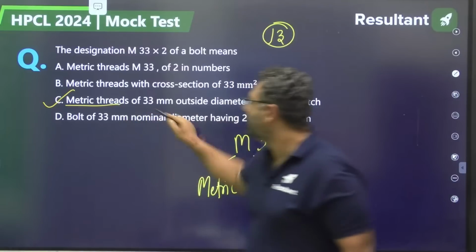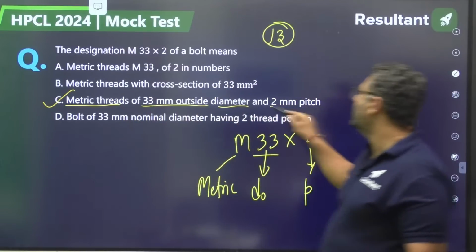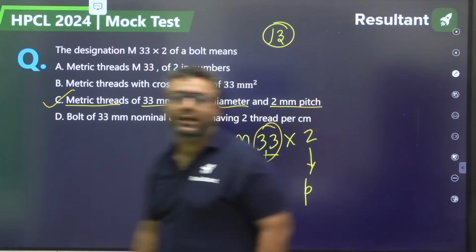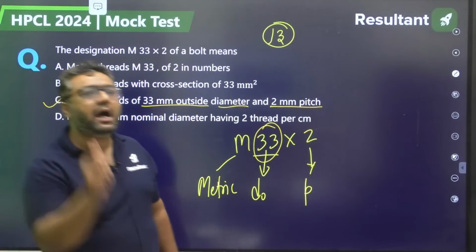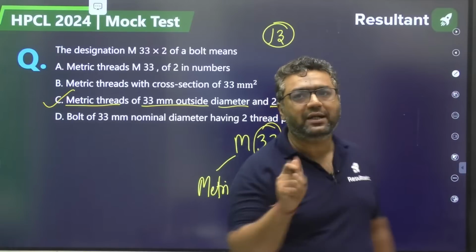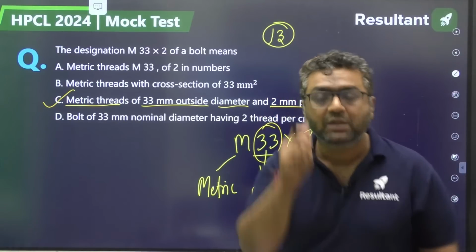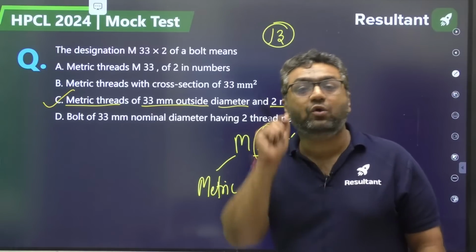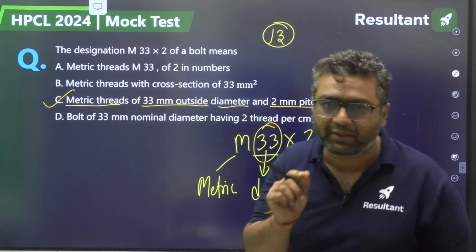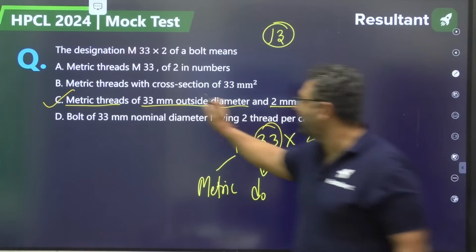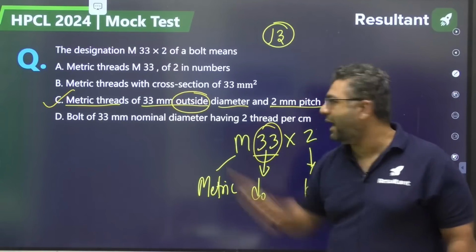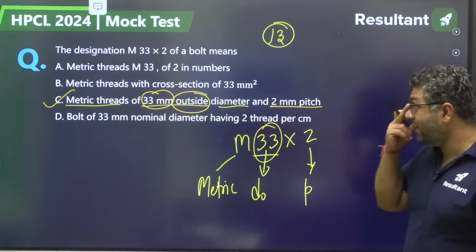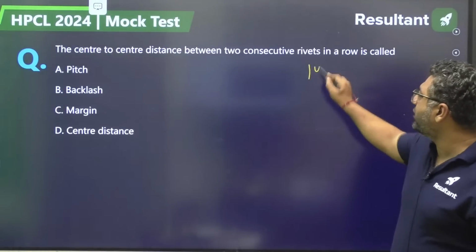Metric threads, 33 mm outside diameter, 2 mm pitch. Threads are always known by their outside diameter. Always remember that. They are not known by their nominal diameter. Whenever we say M33, 33 mm is the outside diameter. Wonderful, guys. Moving to question number 14.